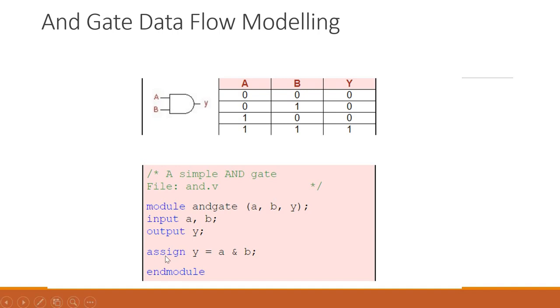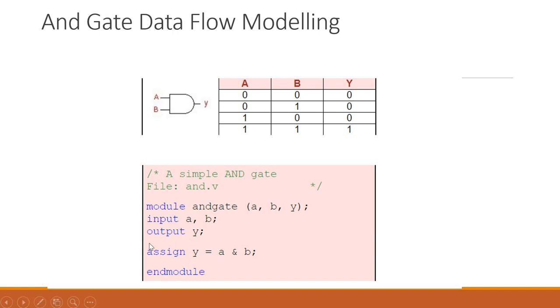So this is the same. If you want to use the data flow level, then you can write this in this way. Instead of primitives, we use the assign keyword, and in the output we will assign what we want to assign. So here we are assigning A and B. If there are changes in A and B, that will be visible, continuously assigned to the Y. So there is nothing too much here to discuss. This is a way how you can code.